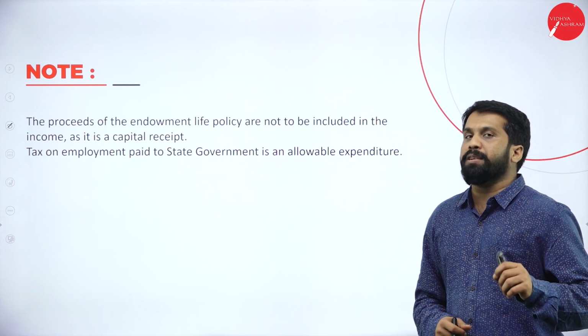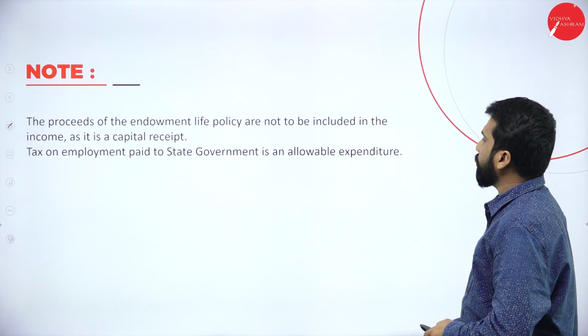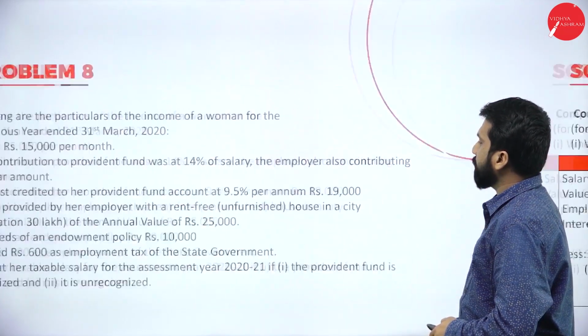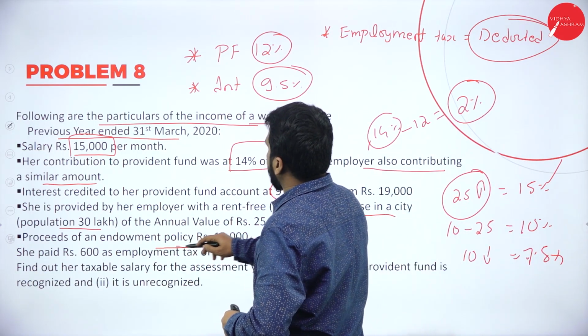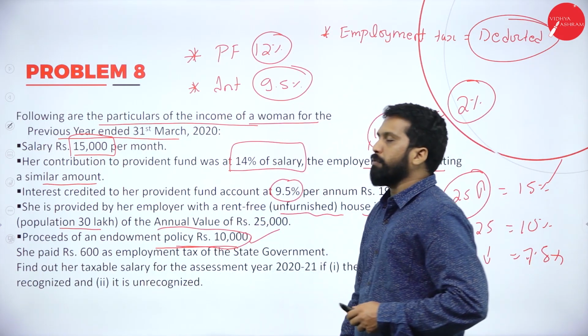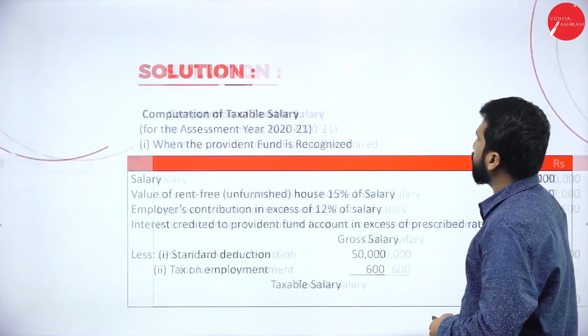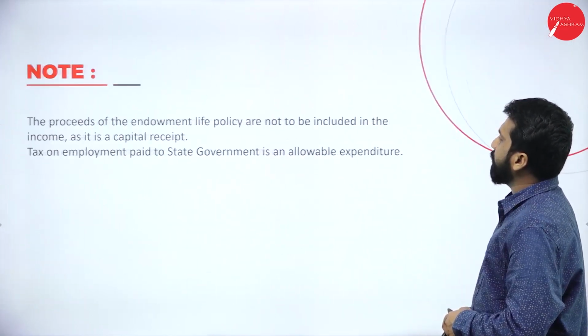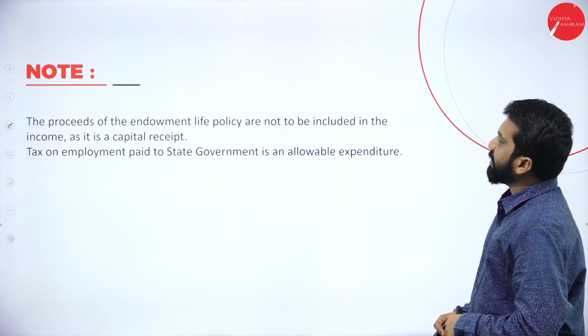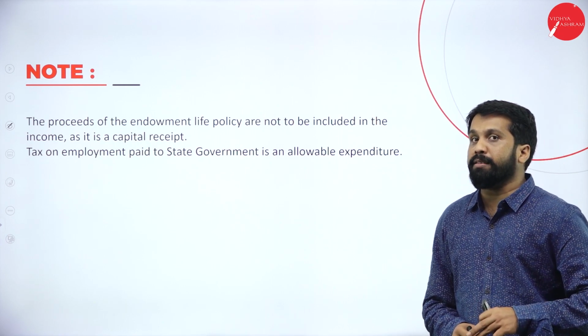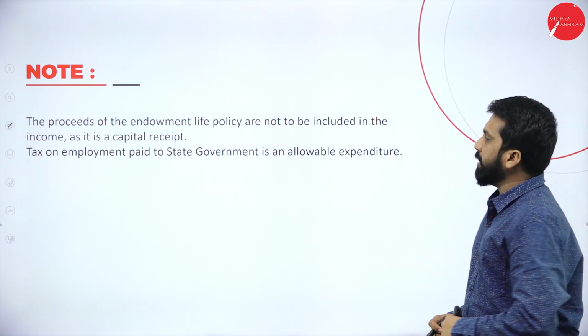In the question, proceeds of endowment policy are not part of your salary income. They are not included in the income as it is a capital receipt. Capital receipt, you have to do it in capital gain chapter.